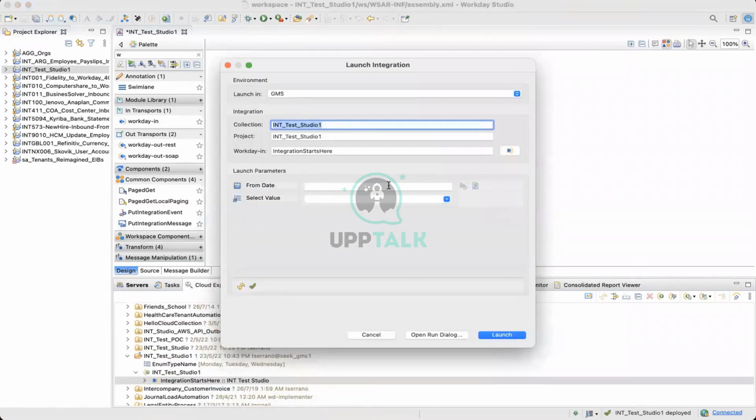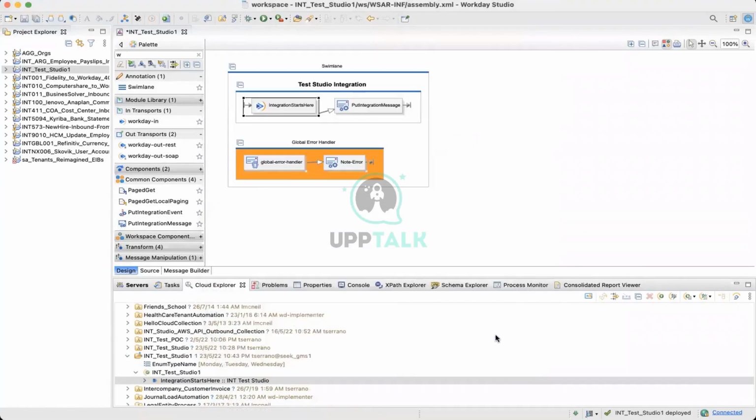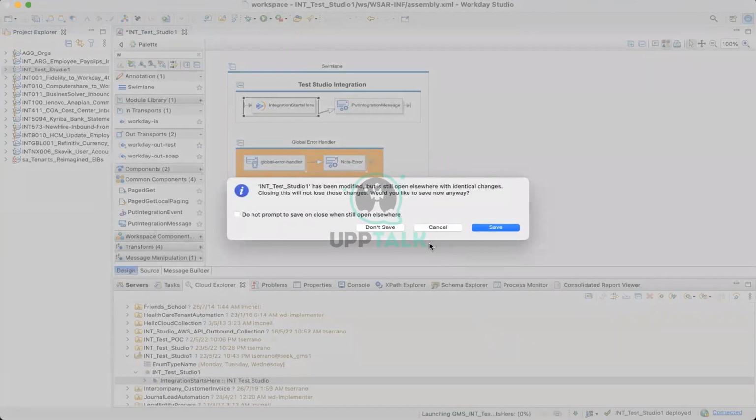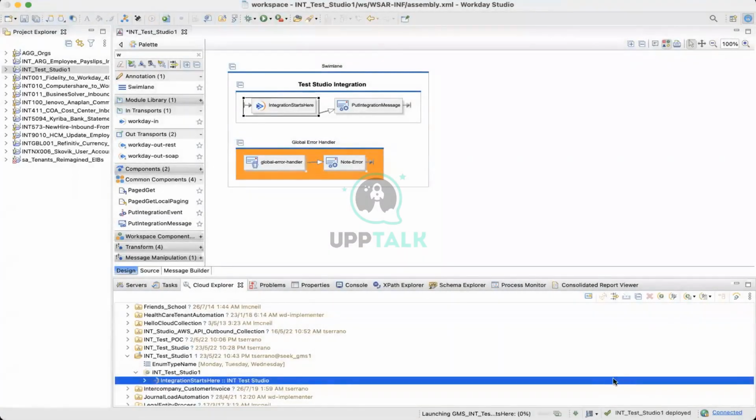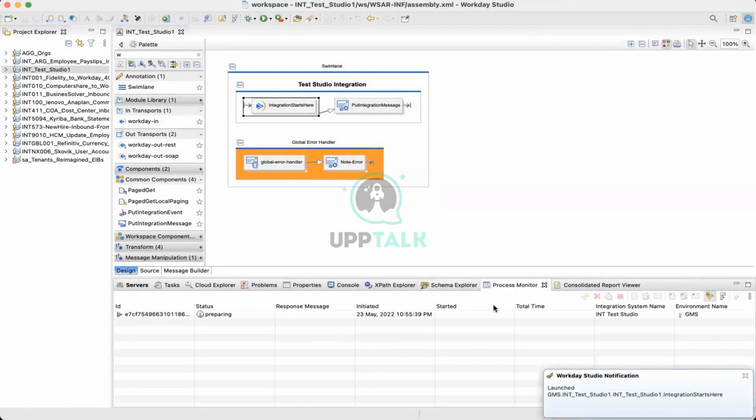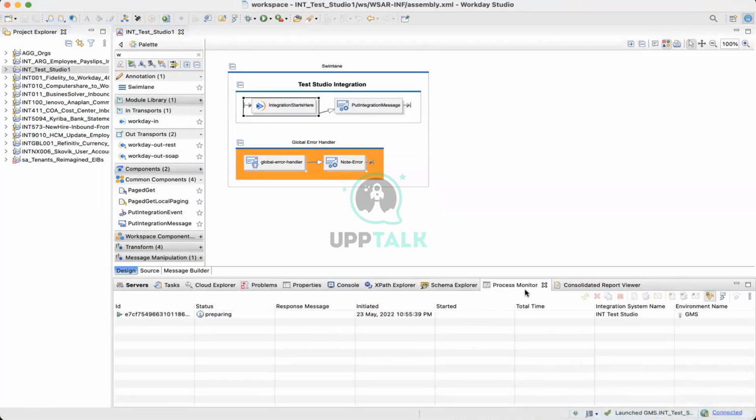If there are launch parameters, they will come up here and then you click on launch. Now it is launching. You see the process monitor tab got opened automatically and it is saying processing, and it completed.